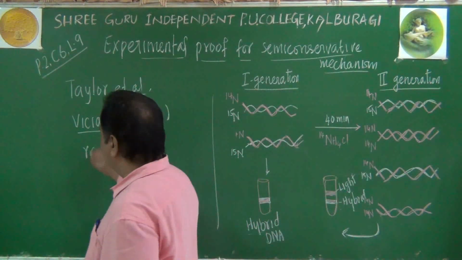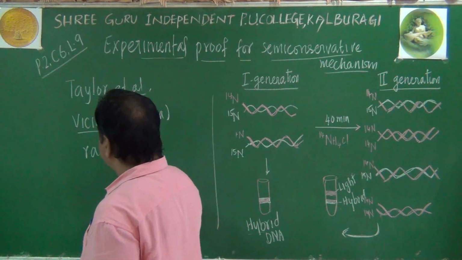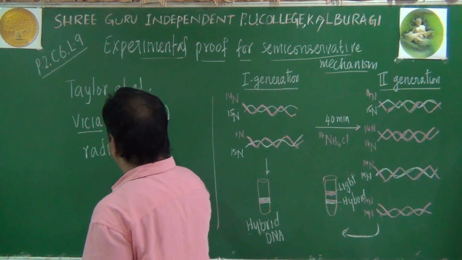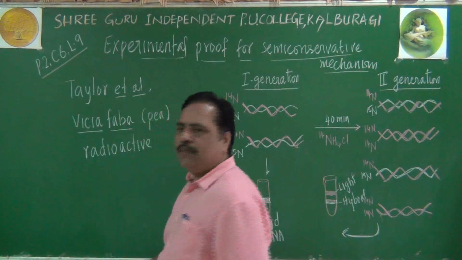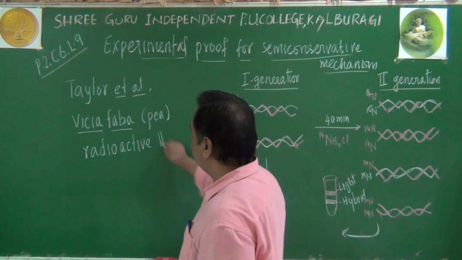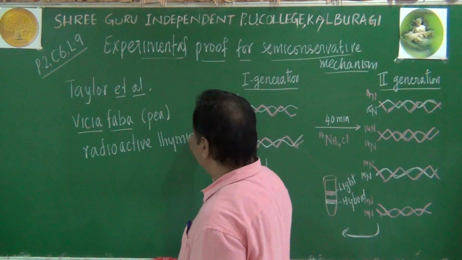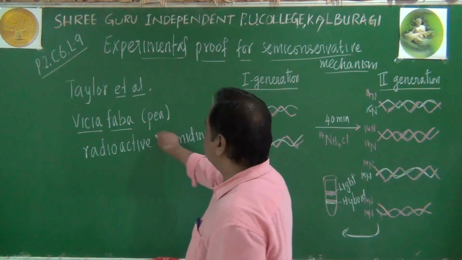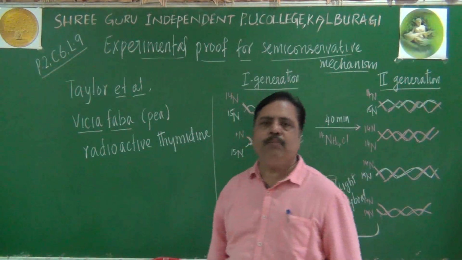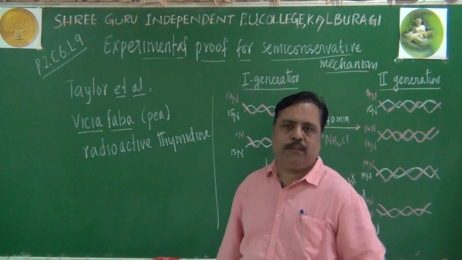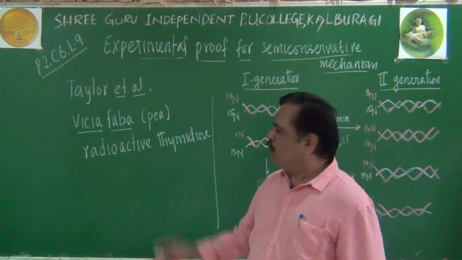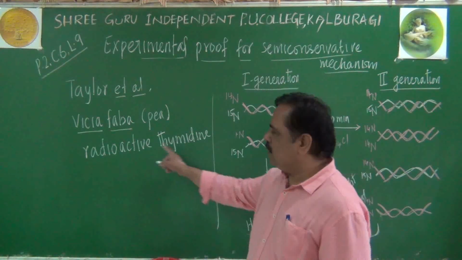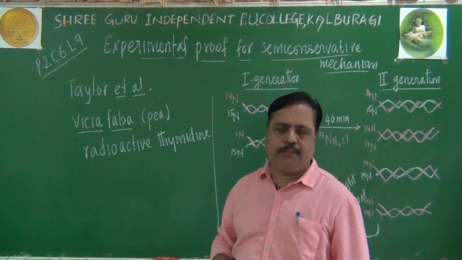Thymidine refers to thymine base plus deoxyribose sugar. So that thymine base is made radioactive.